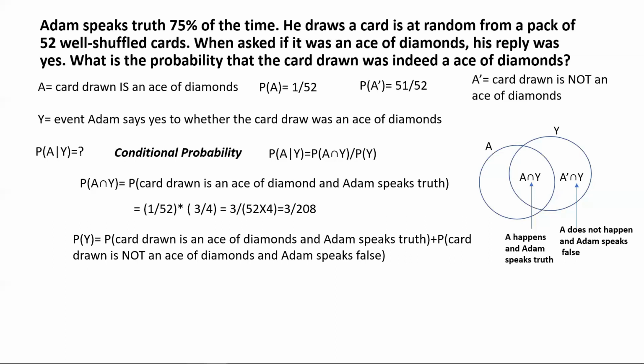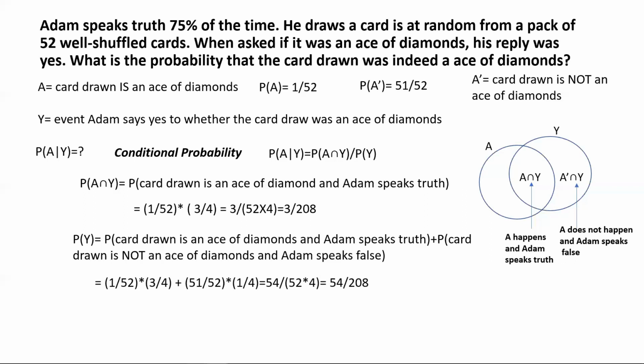So P Y, which is the probability of Adam saying yes, is equal to the probability the card drawn is an ace of diamonds and Adam speaks the truth, which is essentially P A intersection Y from the previous step, right? Plus, now we go to the other region of the circle Y: the probability that the card drawn is not an ace of diamonds and Adam speaks false.